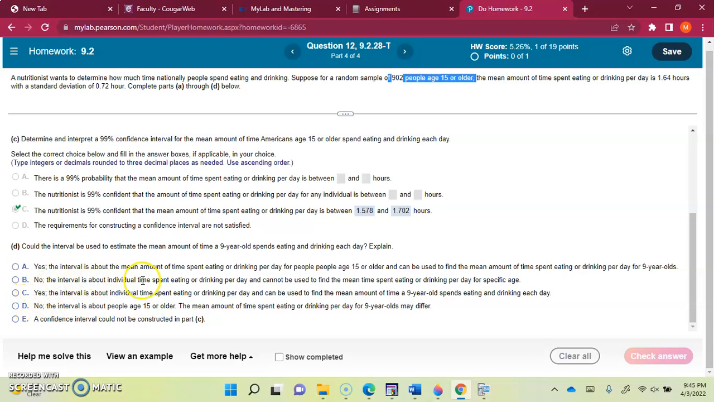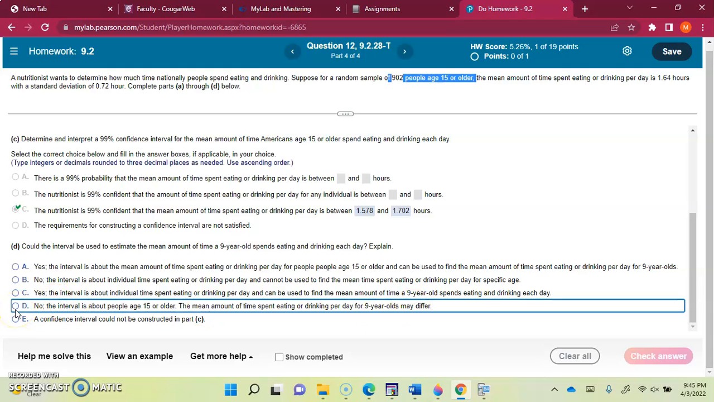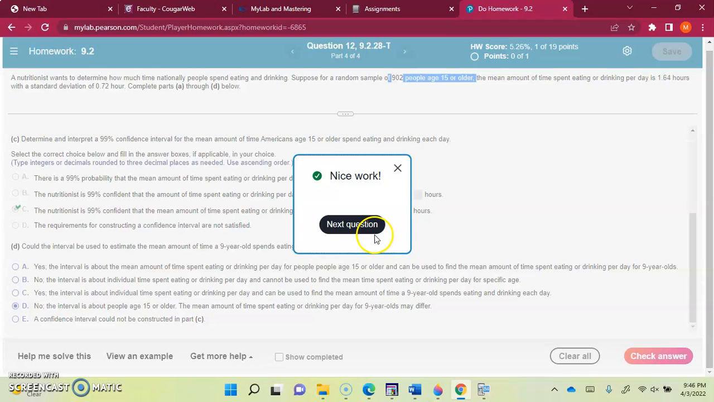The interval is about individual time spent. I don't think that's the correct answer. The interval is about the people age 50 or older. The mean amount of time spent for 9-year-olds may differ, obviously, right? They are different people, so stats would be different. So let's check that out. Okay, that's it for this question.